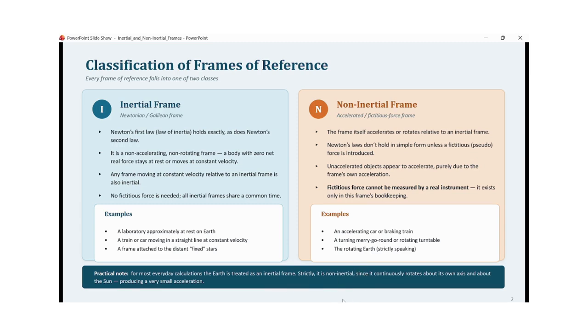So Earth is strictly a non-inertial frame of reference, but because its acceleration is small, we consider it for practical purposes to behave as an inertial frame.